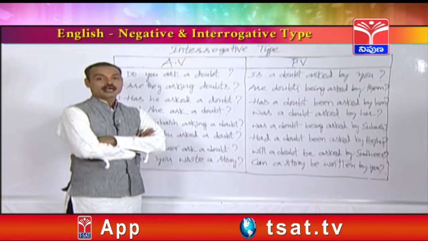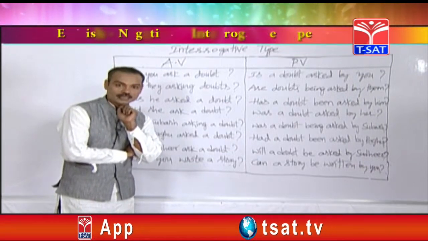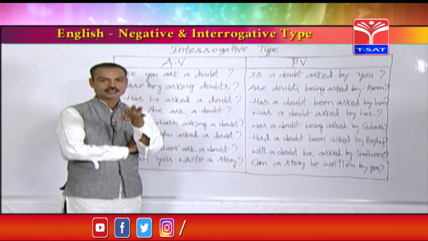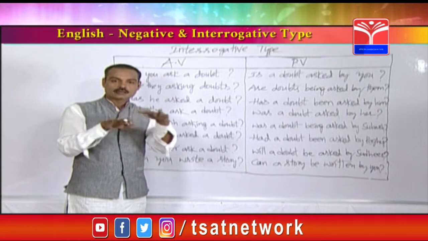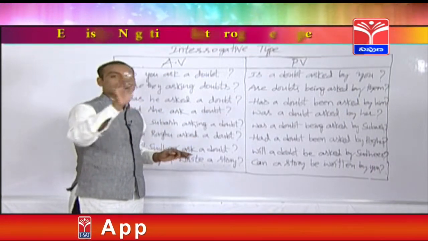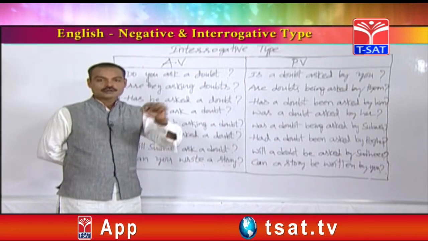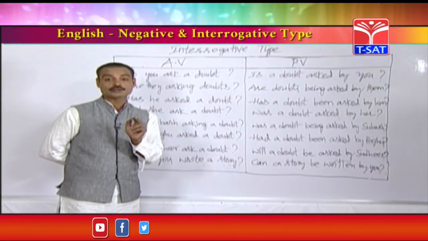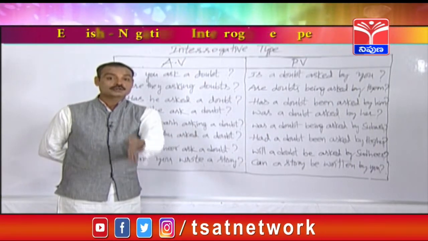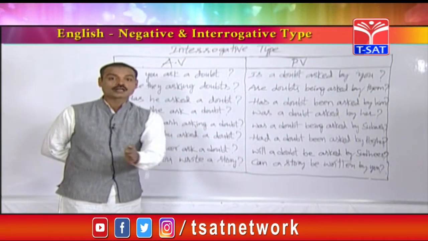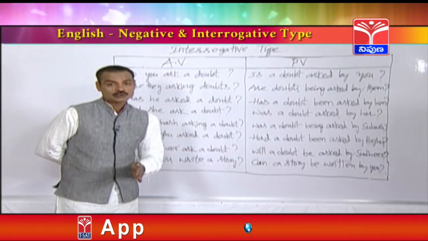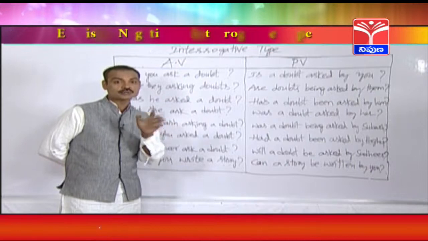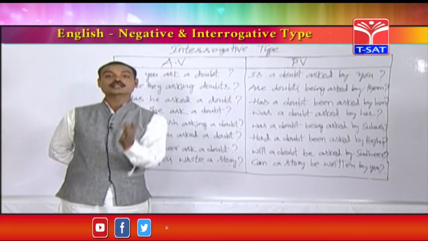For example, has he taken breakfast? This question has been given in the examination. Whatever the exam you are going to write, in any competitive exams, questions will be given like this. Has he taken breakfast? So this sentence has started with has. So the passive voice also should be started with have or has only. You should not start with any other helping verb. So in the examination, after giving one question, 4 options will be given. Among those 4 options, you should find out which option is going to be started with either have or has. If you know this technique, you can save the time.